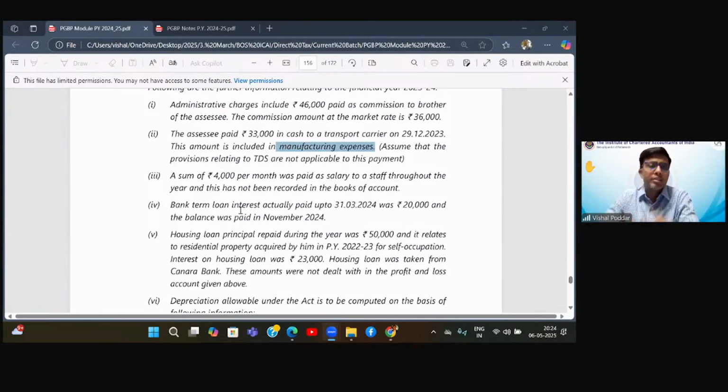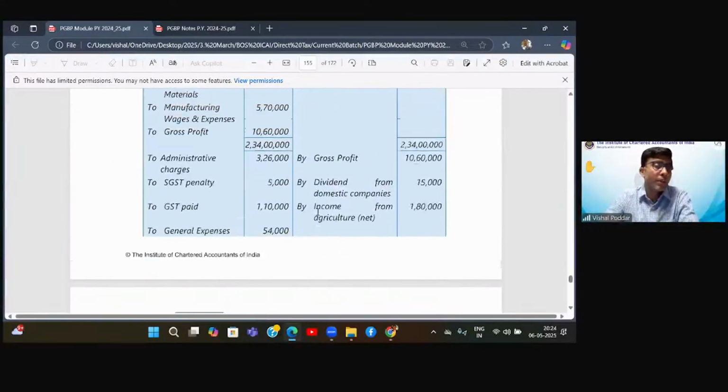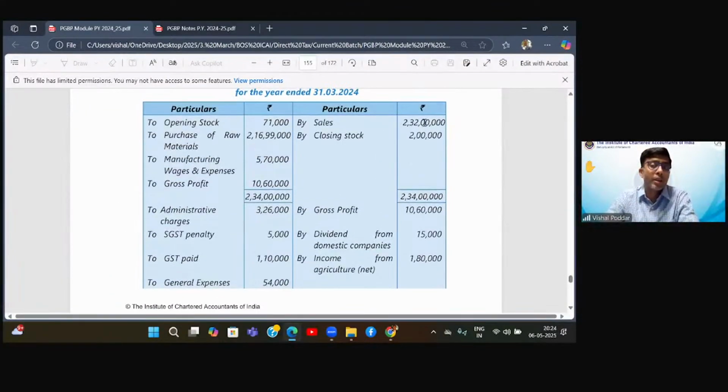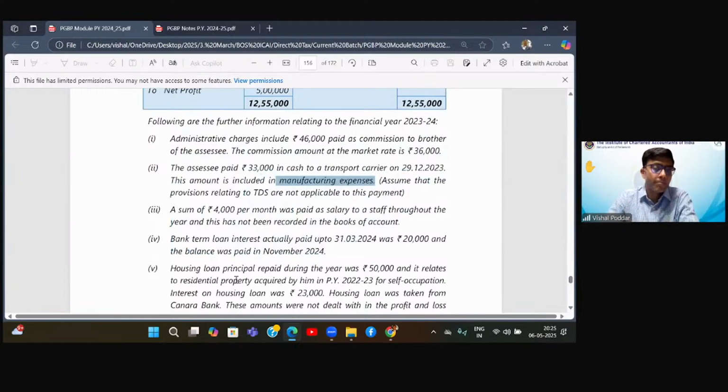Now in this question, we have to first identify what is my due date of filing returns. Definitely it is not November, it will be 31st of July if tax audit is not applicable. Now, how will I know tax audit is applicable or not? See the turnover. It is 2 crore 32 lakhs. Now, I am definitely in tax audit. And if I am in tax audit, I have to file my returns by 31st of October.